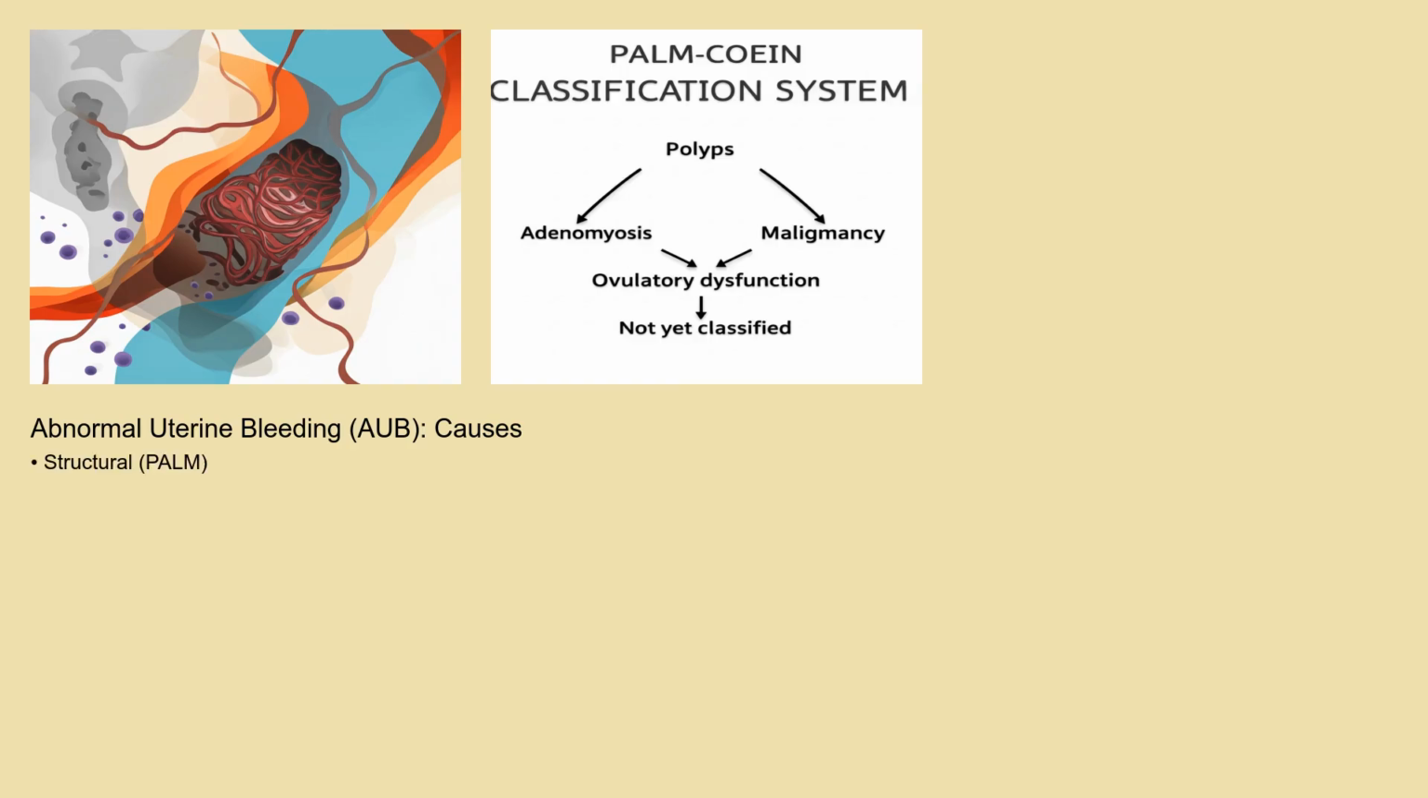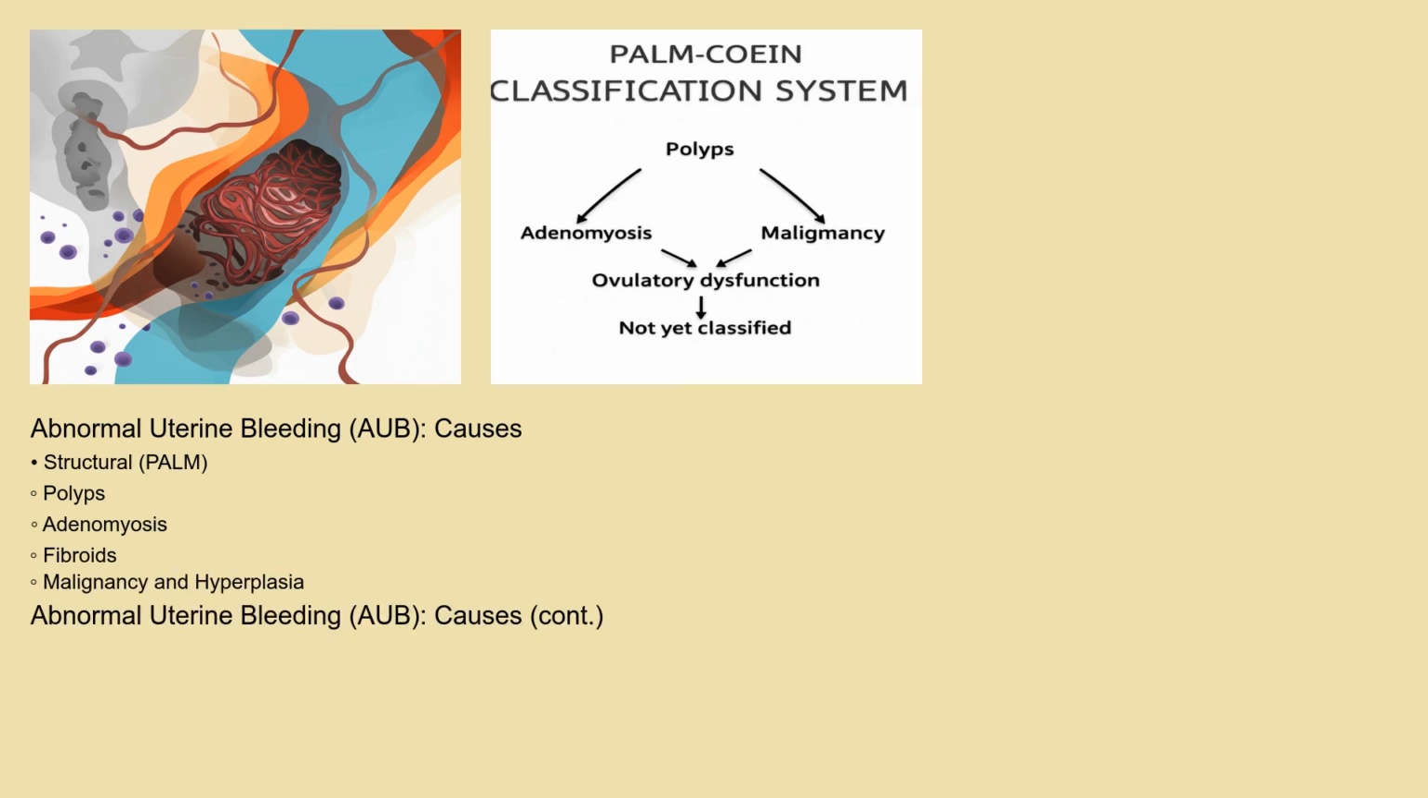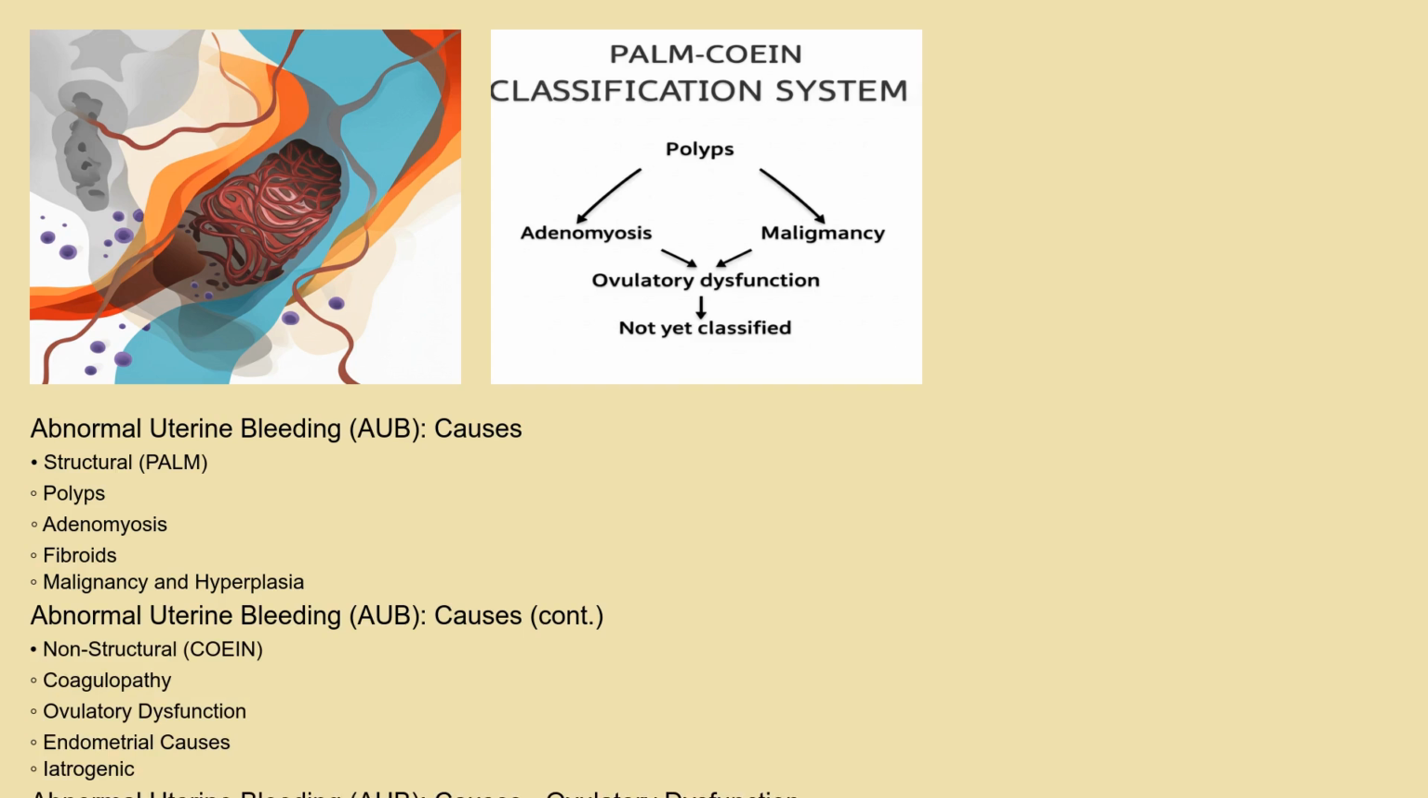The list is quite extensive. Causes can be structural, meaning there's a physical issue in the uterus, such as polyps, adenomyosis, fibroids, or malignancy and hyperplasia. These are often remembered by the acronym PLM. Then there are non-structural causes which involve problems with hormone regulation, blood clotting, or the uterine lining itself. These are often recalled with the mnemonic COEIN: coagulopathy, ovulatory dysfunction, endometrial causes, iatrogenic, and not yet classified.